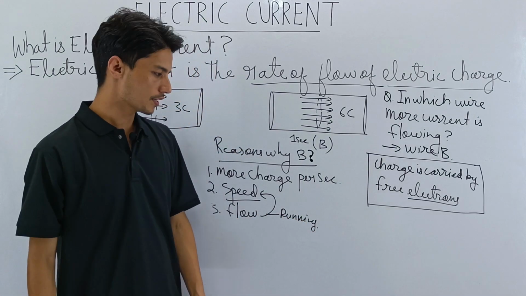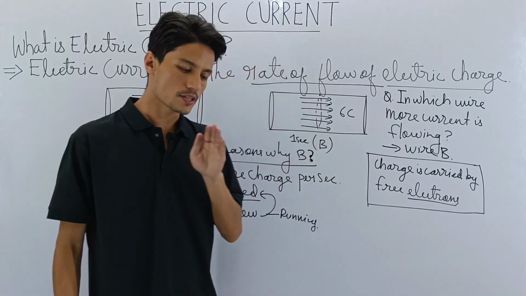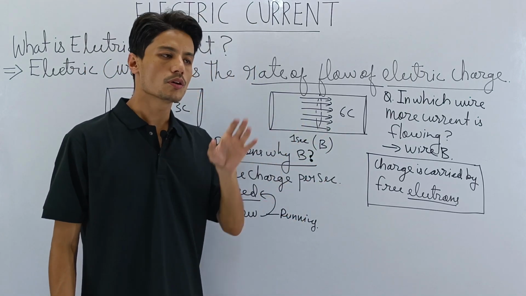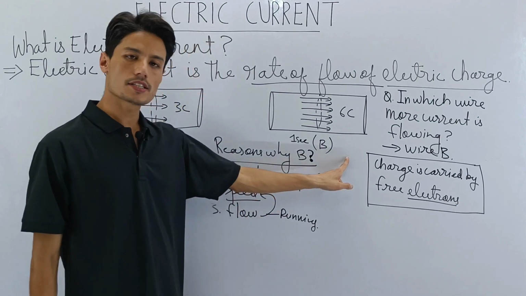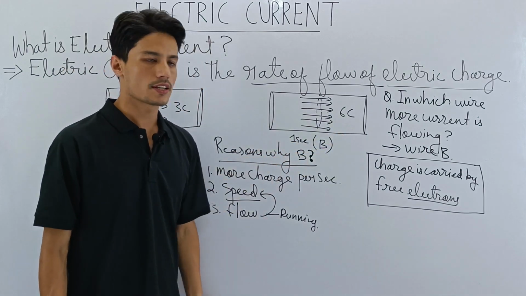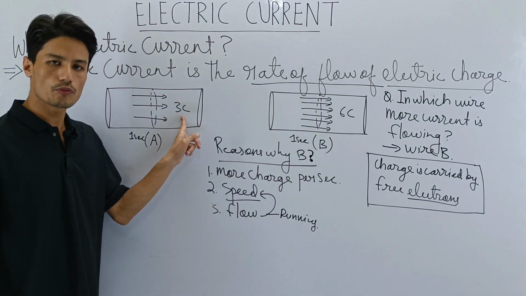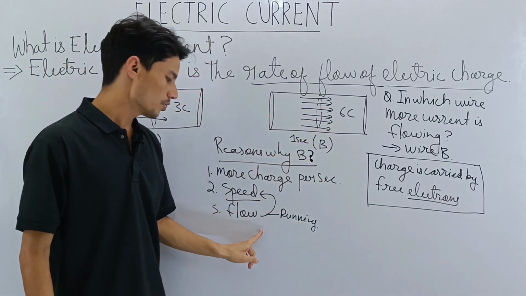So in the same way, a fast moving object has more flow, high flow. A slow moving object has slow flow, low flow. Yes or no? Accepted? Good. So this has more flow, and here this has low flow because the speed is also less. Here the speed is more, so it has more flow.